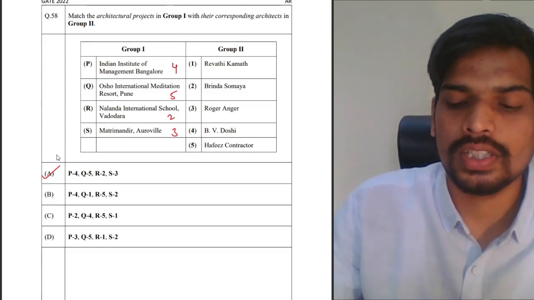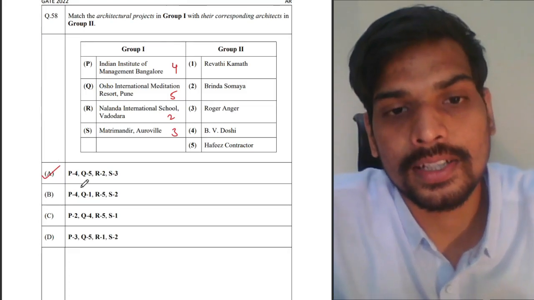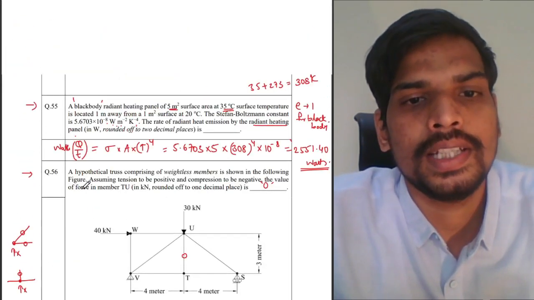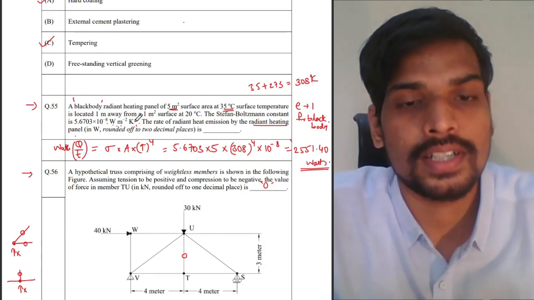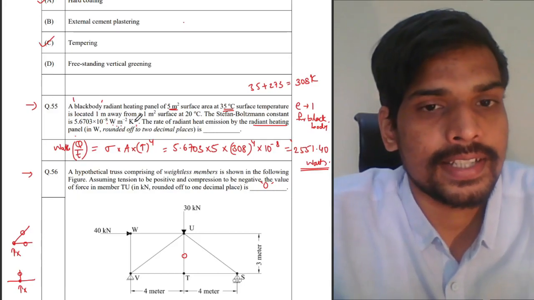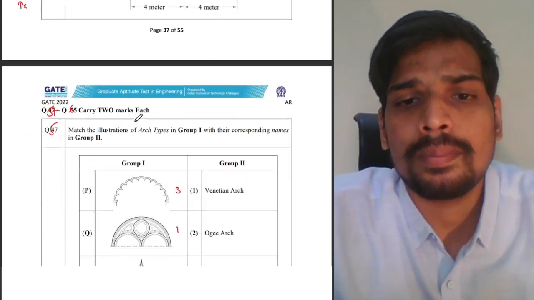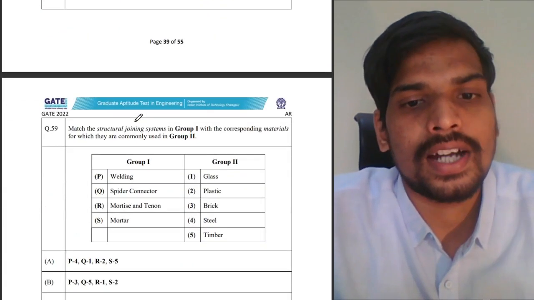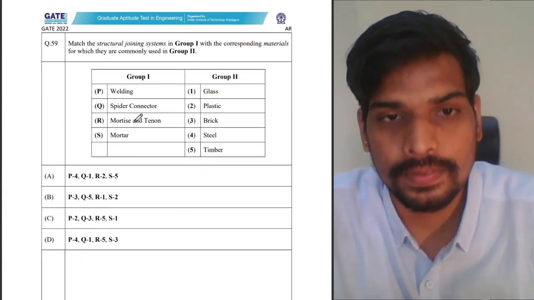Option A. You see, the multiple choice questions of architecture, or in general the architecture part, was relatively easy, except for probably this one, Stephen Bolfield constant, a completely new concept, never asked in the GATE exam. Other than that, the remaining questions are pretty simple in the architecture part. I don't think if you have attempted the architecture part, you would have faced any sort of difficulty in answering